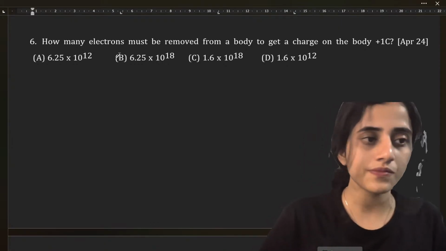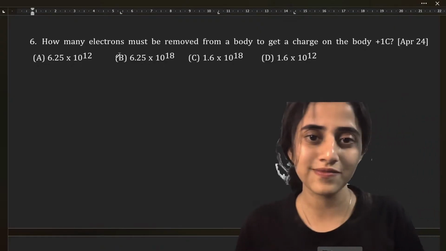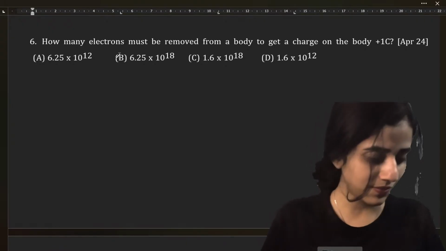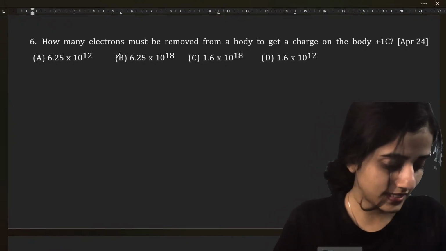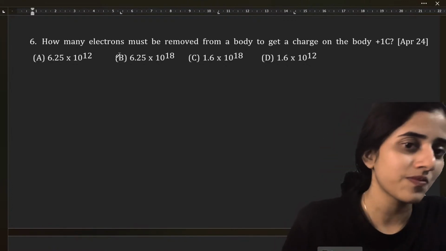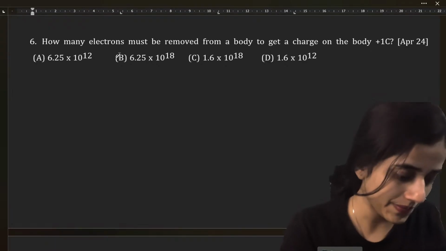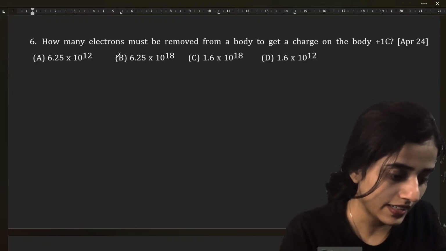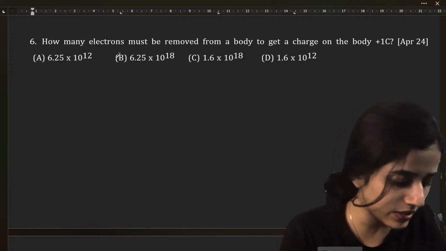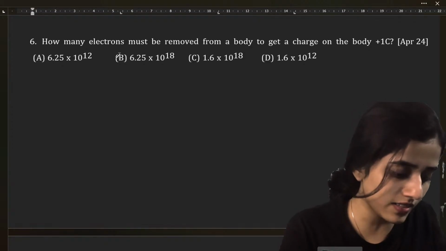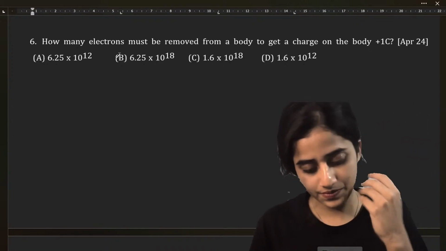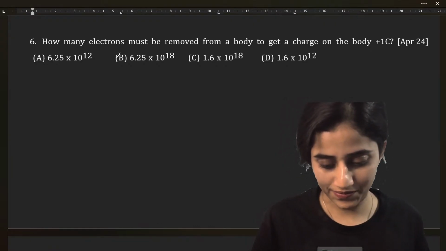Question 6. I don't have any answers. Okay. Hi, Gagan. C. I have C. I have B. Who said B? Who said B? Nobody said B. Okay, I saw someone saying B. Shweta Chandran says B.